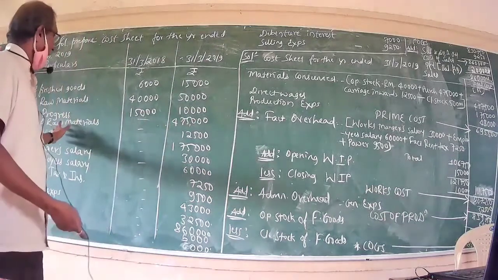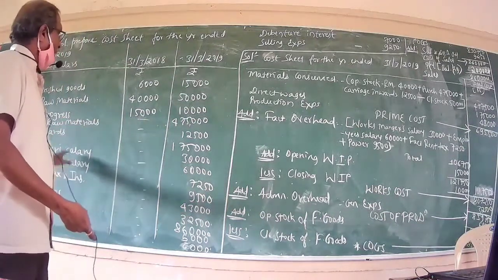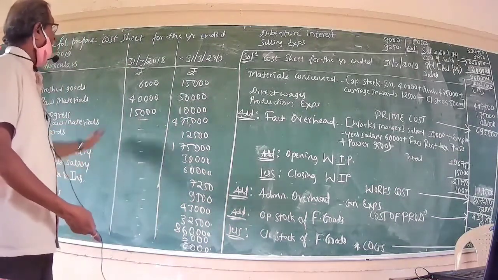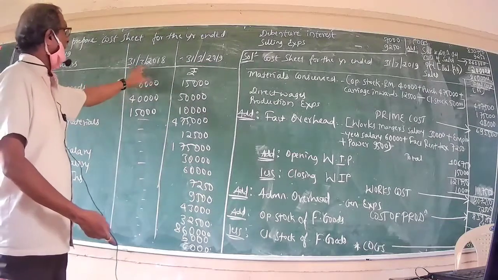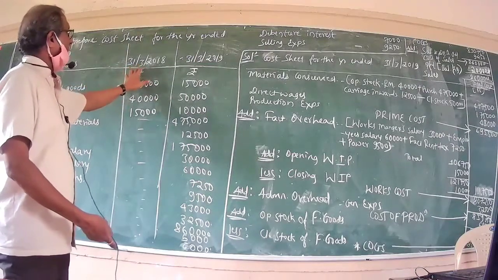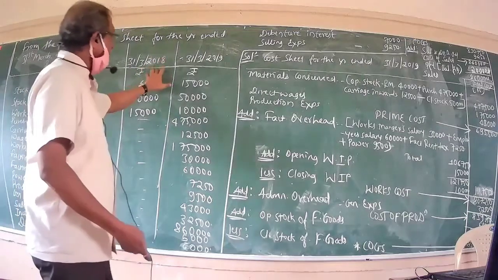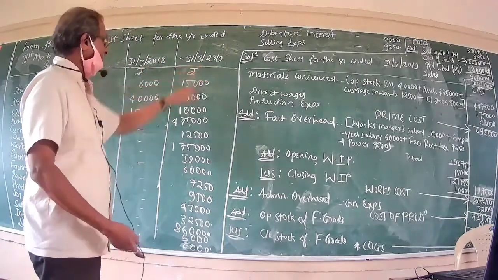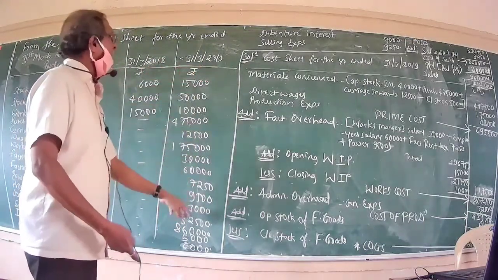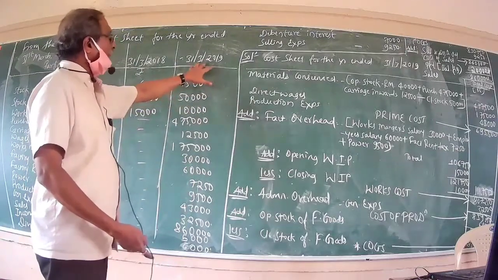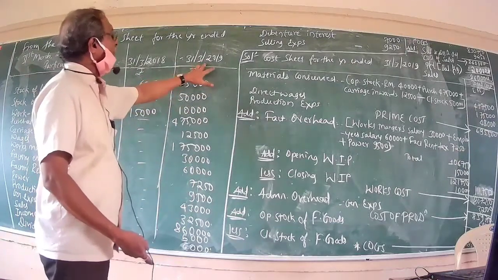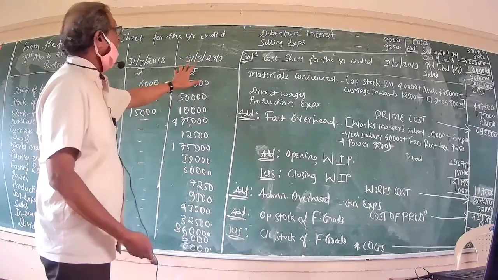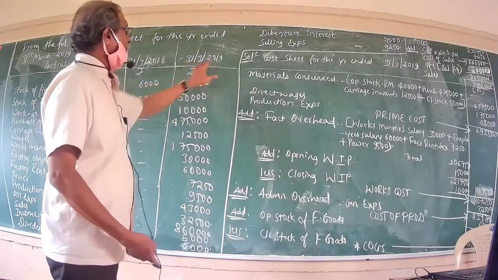The rest of the heads of expenditure have not been mentioned for the year ended 31st March 2018. These are distinct expenses incurred for producing or manufacturing goods during the financial year ended 31st March 2019.